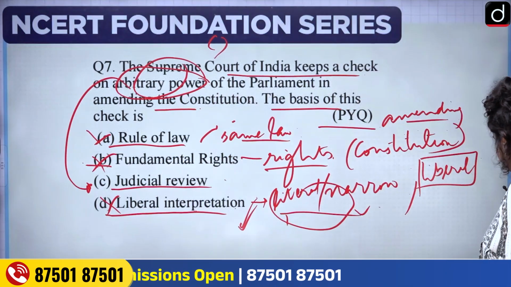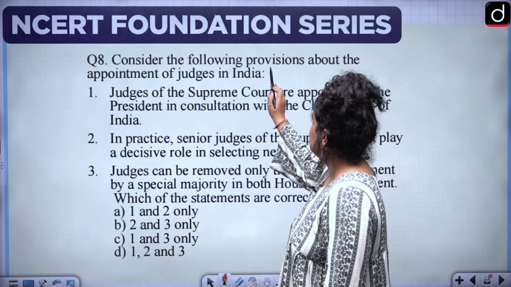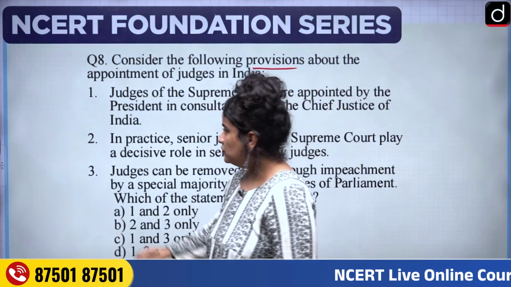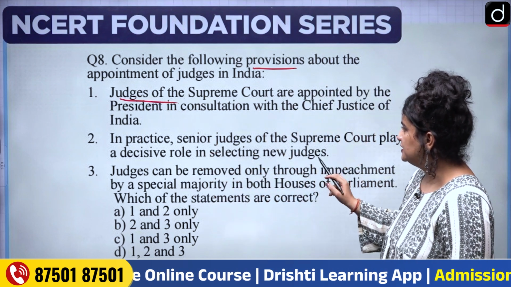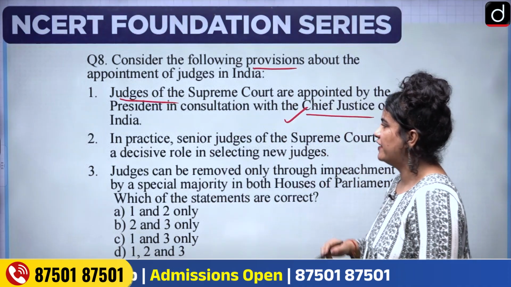Let's consider question 8. Consider the following provisions about the appointment of judges in India. The first statement says, judges of the Supreme Court are appointed by the President in consultation with the Chief Justice of India. This statement is in fact correct.